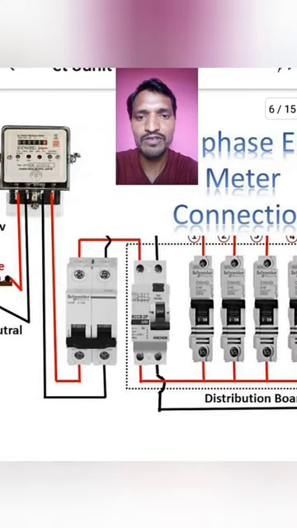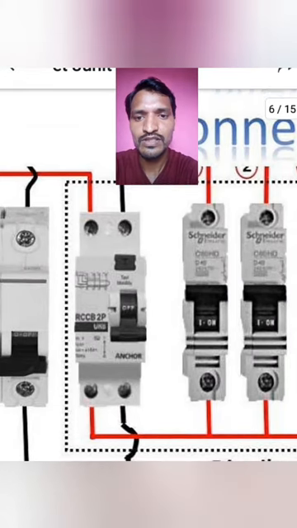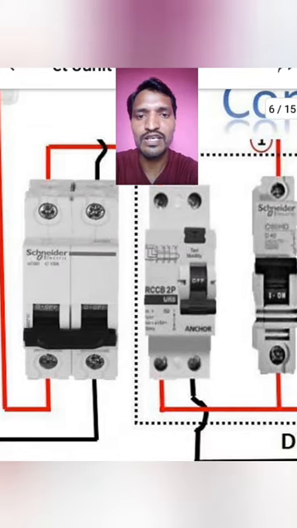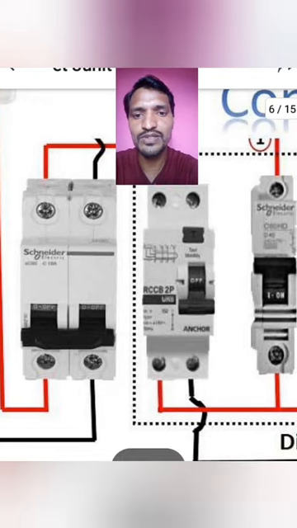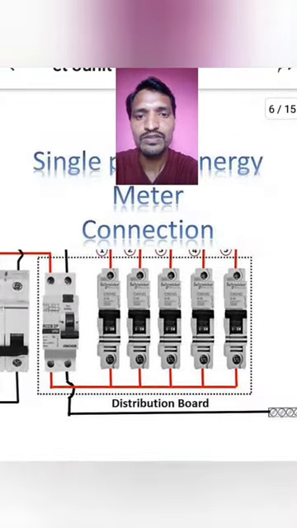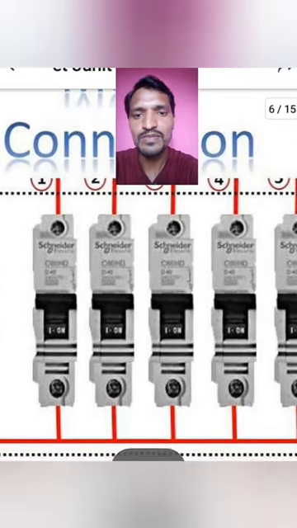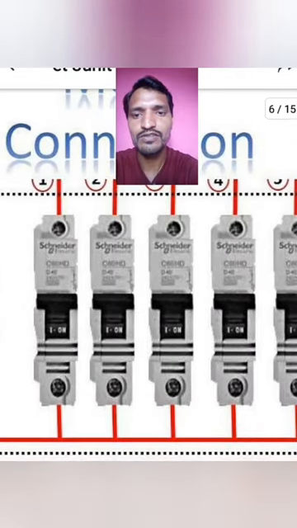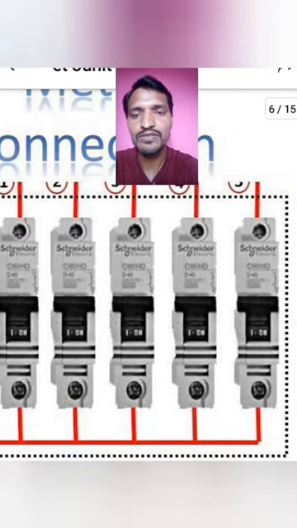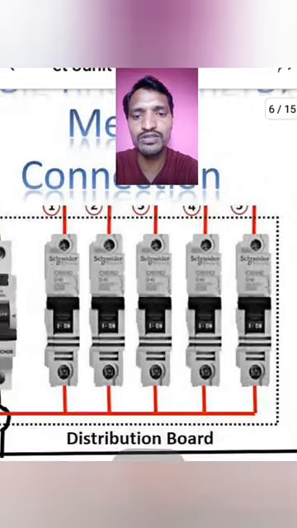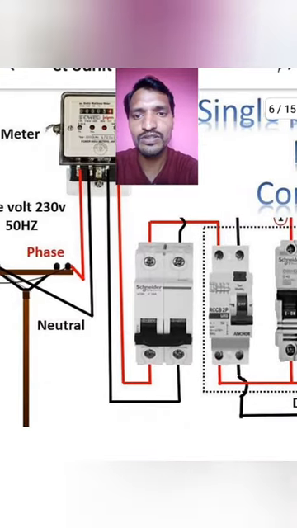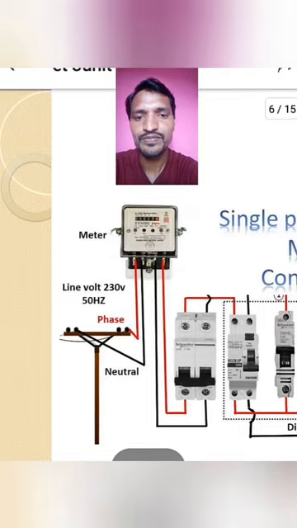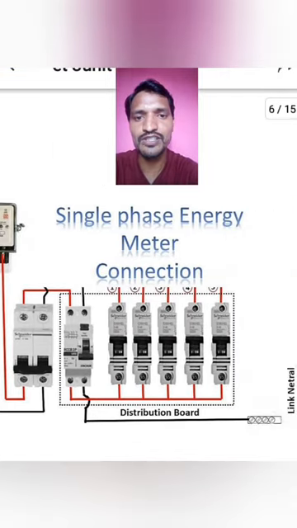From the isolator we go to the RCCB, residual current circuit breaker. From the RCCB to the MCB, miniature circuit breaker. From this MCB we are going to connect each sub circuit. This is the distribution board, single phase energy meter connection.